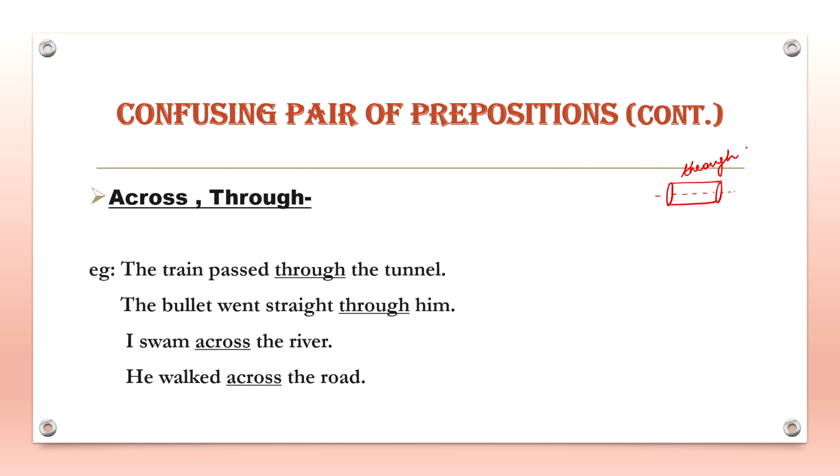So keep this in mind. Through means from one side to another side, but in sense of inside something. So basically the movement is taking place in three-dimensional closed space. So for example, the train passed through the tunnel. Another sentence, the bullet went straight through him. I swam across the river. He walked across the road.